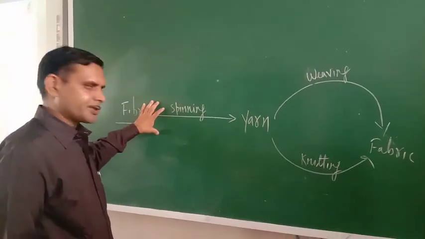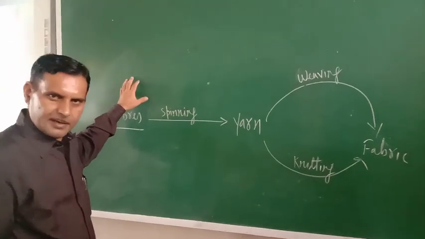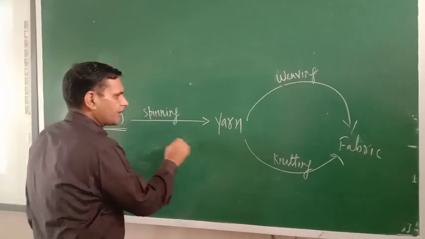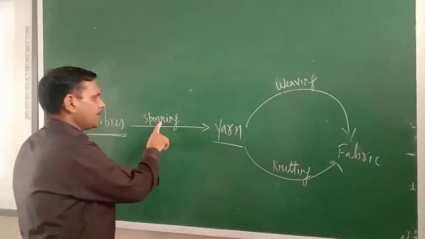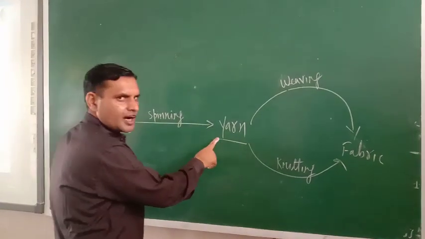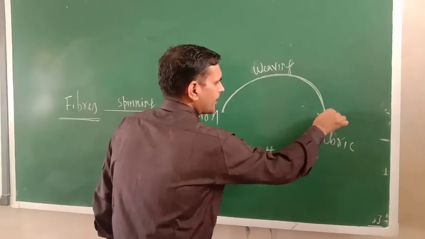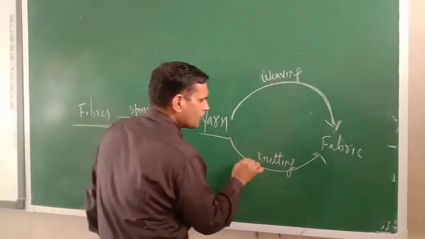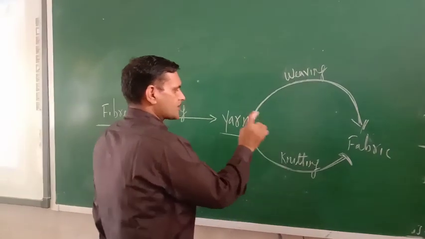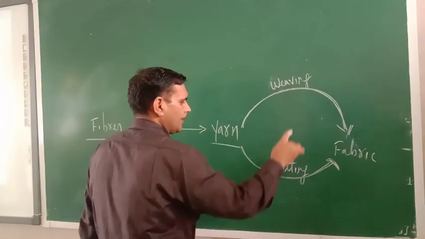Now try to understand, the fibers which we are obtaining from animals get converted into yarn through the spinning process. So spinning is the process of conversion of fibers into yarn. Now yarn can be converted into fabric by two processes, that is weaving and knitting.